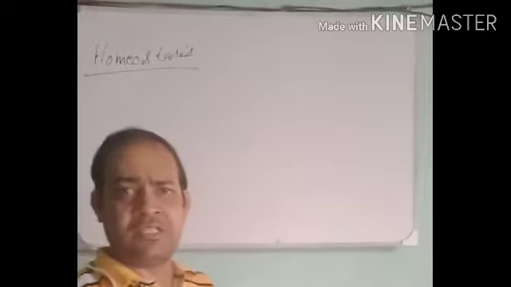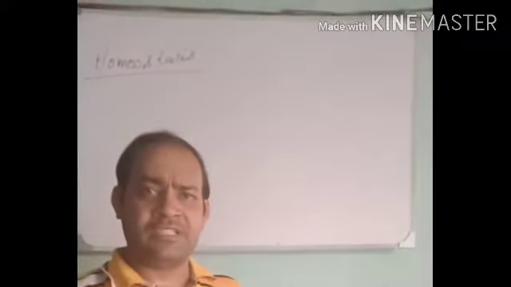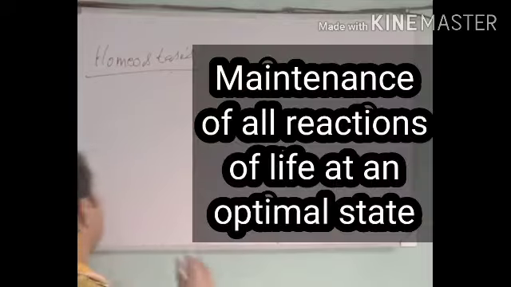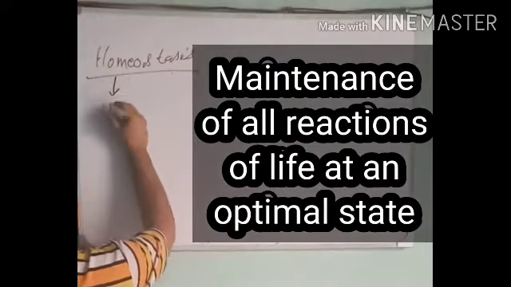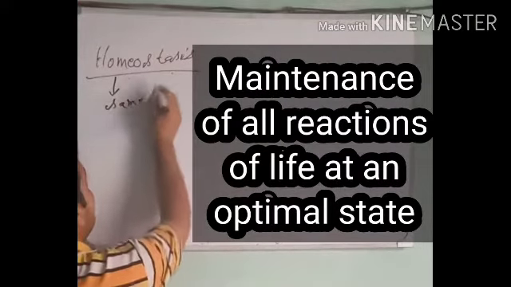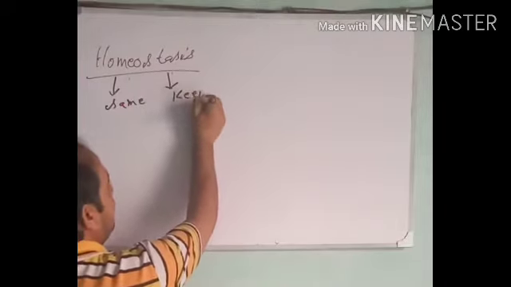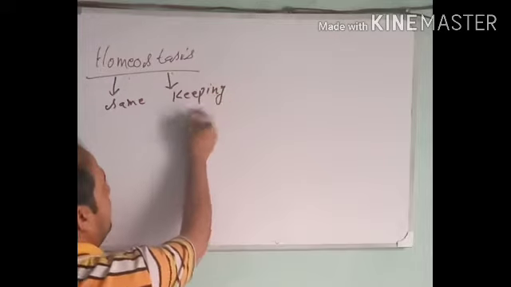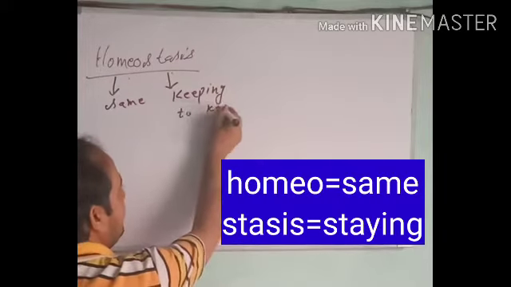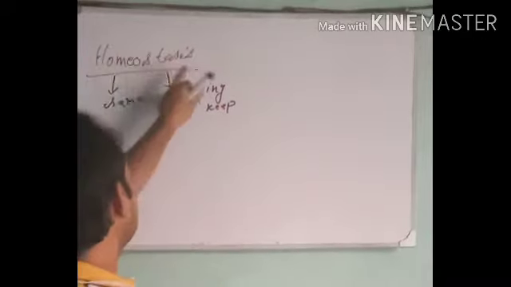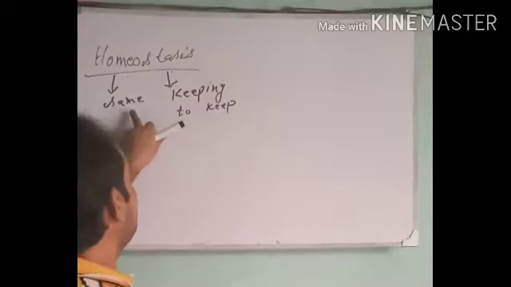Homeostasis is a process which occurs in living organisms to maintain the normal activities of life. Homeo means same, stasis means keeping, or you may say also to keep. So by word literally, homeostasis means keeping the same.